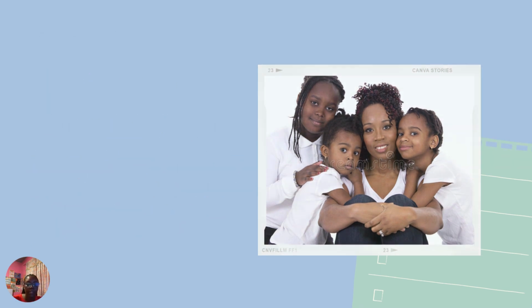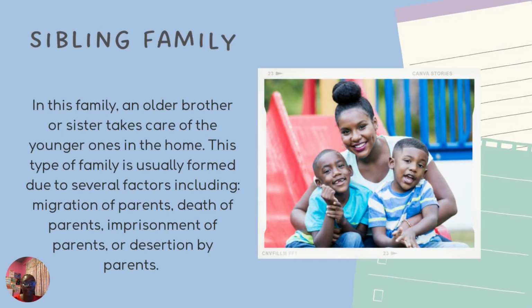Understand? Then we have the sibling family, and let us still look back at the nuclear family. In a sibling family, when compared to a nuclear family, it has no parent. As the word suggests, sibling. Therefore, it is just the children, sisters and brothers. So in the sibling family, an older brother takes care of the younger ones in the home.